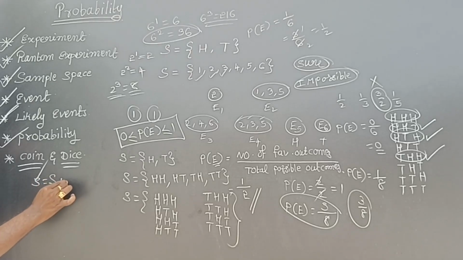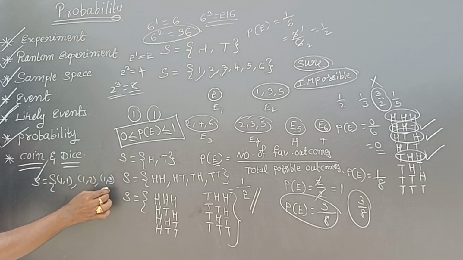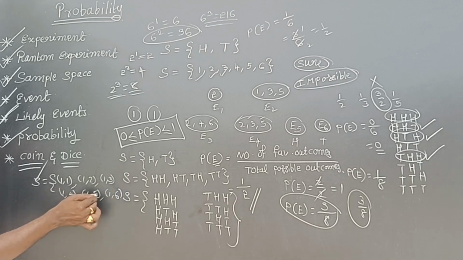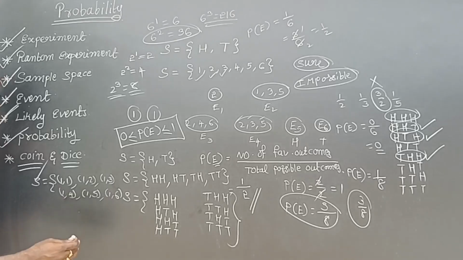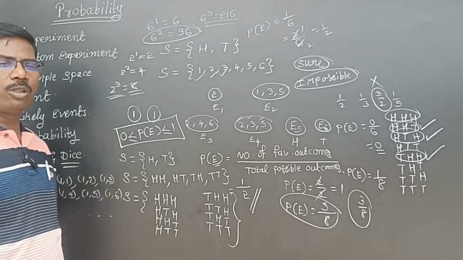36. How to know? 1 comma 1, 1 comma 2, 1 comma 3, 1 comma 4, 1 comma 5, 1 comma 6. Similarly for 2, 6; 3, 6; 4, 6; 5, 6; 6, 6. 6 sixes are 36. Like that, 36 outcomes will be there.